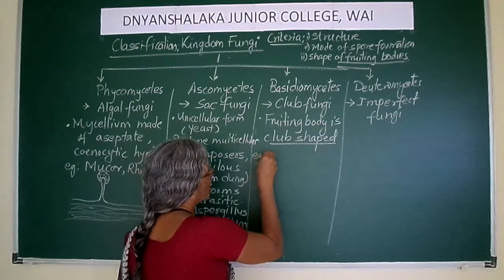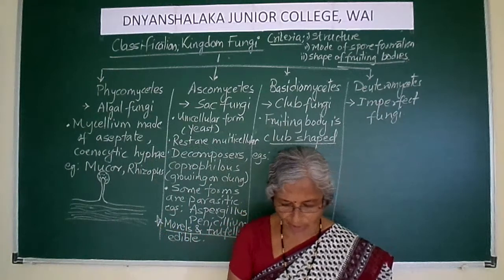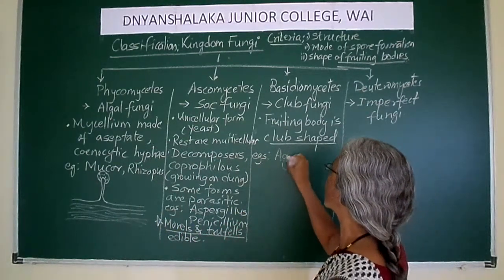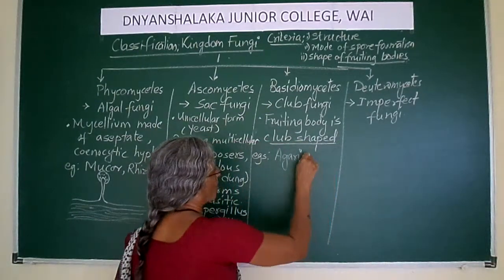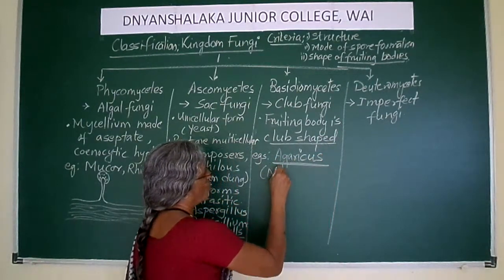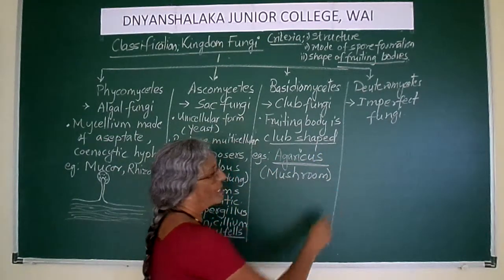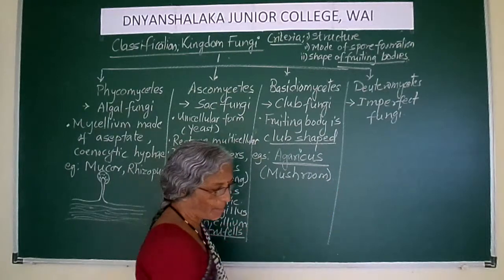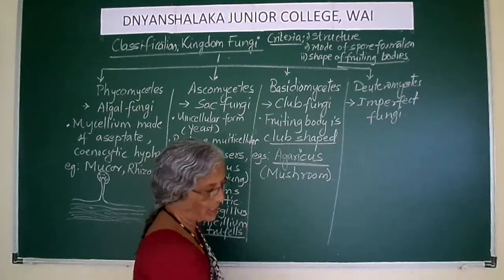You can easily give examples of this fungus. A club shaped fruiting body will be the fungus which is called Agaricus. Now you will say we don't know what is Agaricus. Obviously, but this Agaricus is what you commonly call mushroom. Agaricus is nothing but mushroom. Another example of this is the disease causing Puccinia.